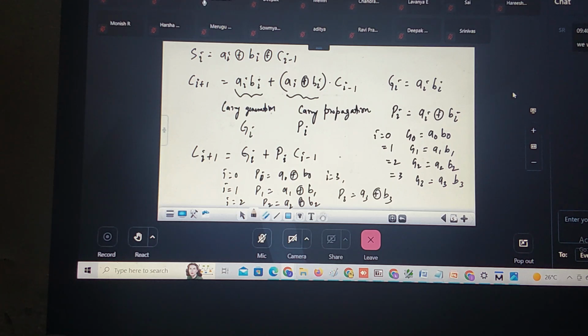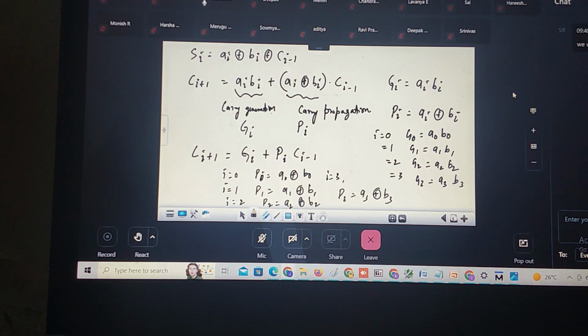Correct? If I know A0, A1, A2, A3, B0, B1, B2, B3, I can generate G0, G1, G2, G3 using the AND operation. Correct? I can generate P0, P1, P2, P3. If I know C minus 1, I can compute the values of C0, C1, C2, C3.